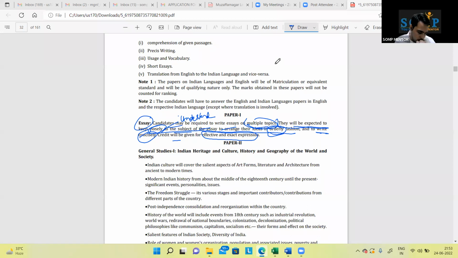Suppose I wrote an essay where I wrote that a reason for stone pelting in Kashmir is unemployment. Stone pelters are being given 500 rupees for a day to pelt the stone towards security forces. This is it. It sounds like I am reading a kind of news, no emotions at all.